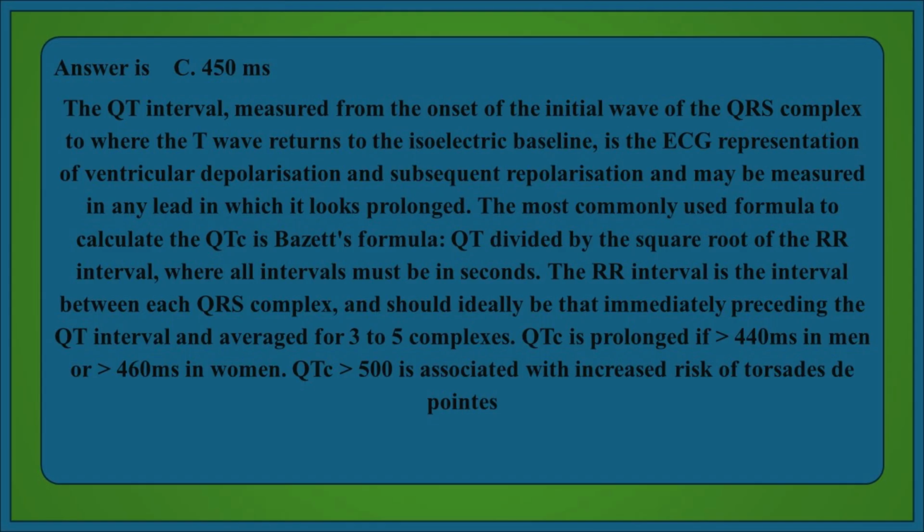The most commonly used formula to calculate the QTc is Bazett's formula, QT divided by the square root of the RR interval, where all intervals must be in seconds. The RR interval is the interval between each QRS complex and should ideally be that immediately preceding the QT interval and averaged for 3 to 5 complexes.